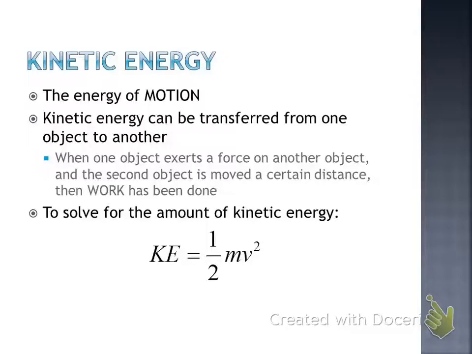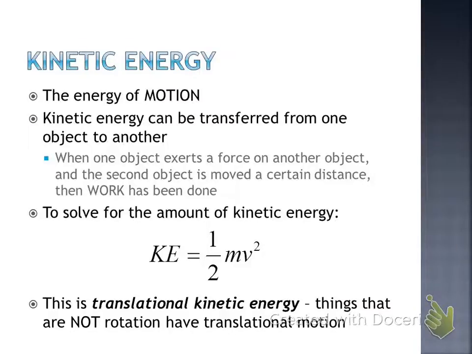Okay, we're going to combine a lot of equations and put that in there, but kinetic energy is 1/2 mv squared. What do we think the m probably stands for? Mass. Good. Mass has to be measured in what? Kilograms. Not grams, not centigrams, not pounds. Has to be in kilograms. And then v would probably be what? Velocity, which has to be in meters per second. Okay, so kilograms and meters per second. What would we guess that energy might be measured in? What would the units for energy maybe be? Joules, good.